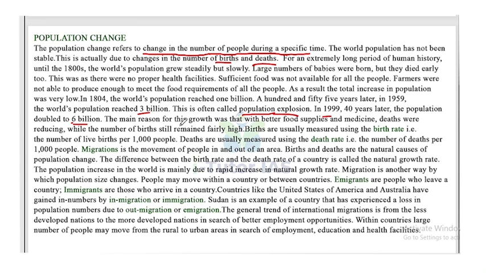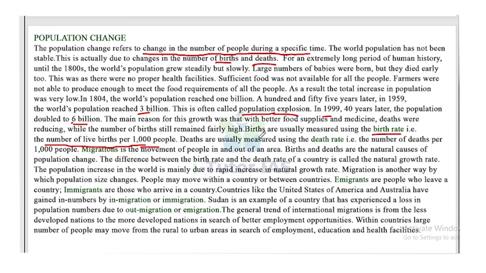The main reason for this growth was better food supplies and medicines, and deaths were reducing, while the number of births still remained fairly high. Births are usually measured using the birth rate. So what is birth rate? The number of live births per 1,000 people.